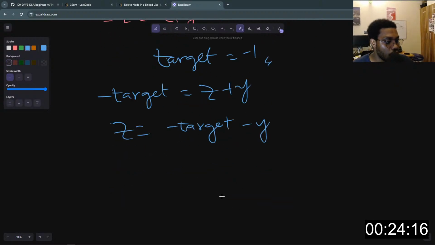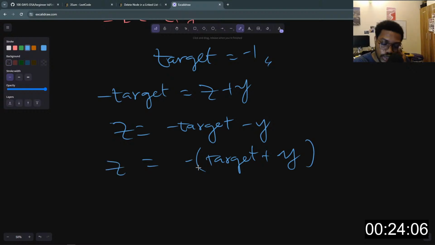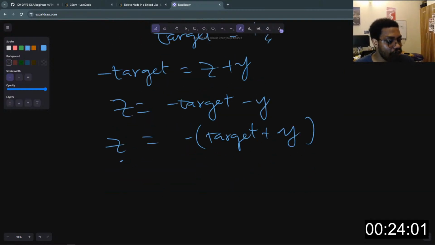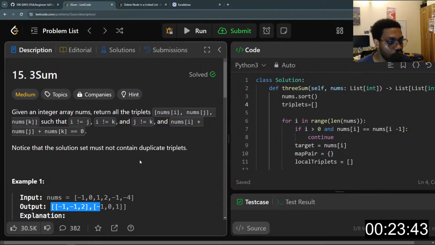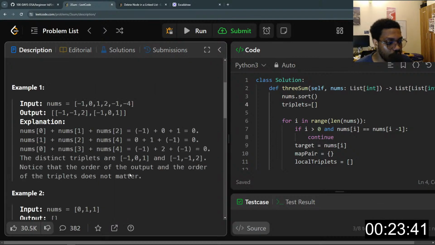Or in other words, we simply need to do target plus y, and everything should have the minus put in front. Now the value we get here has to be in our dictionary. And once we find that value in the dictionary, it means we've gotten our third value for us to create the triplets that we are looking for.